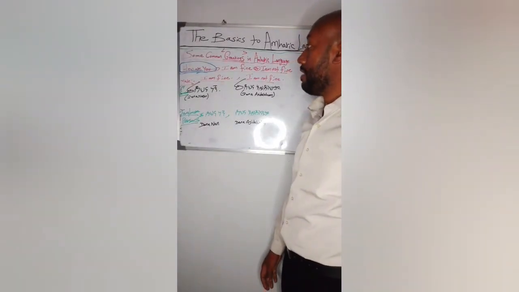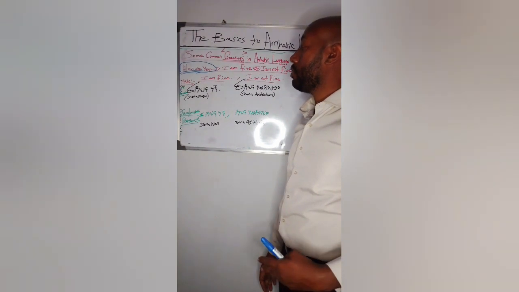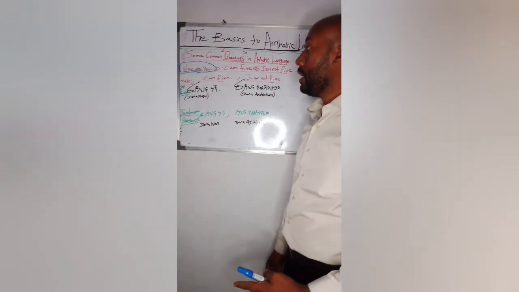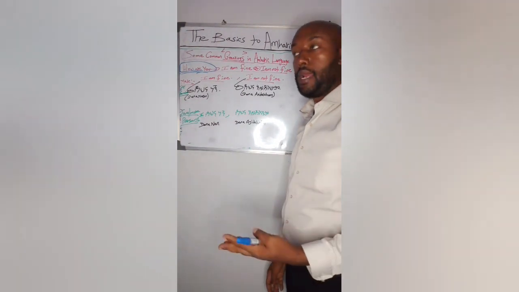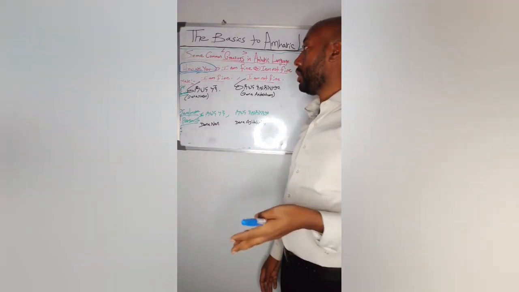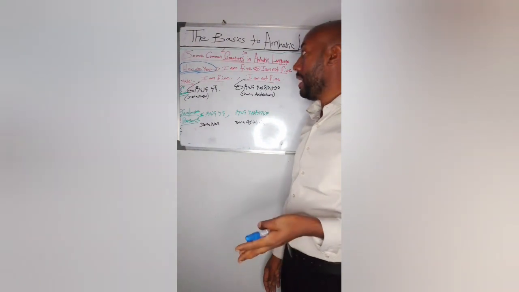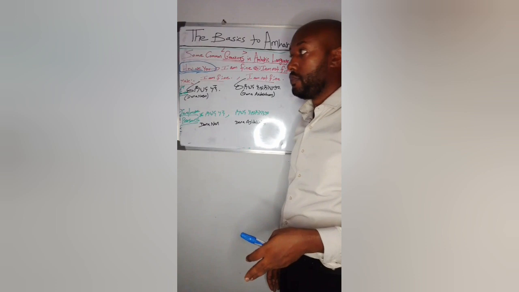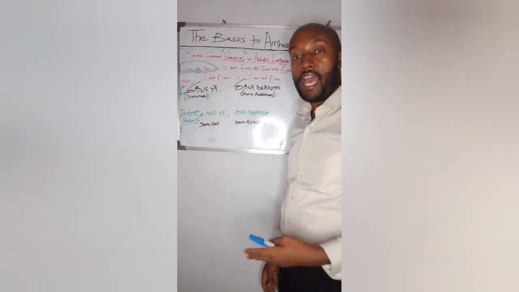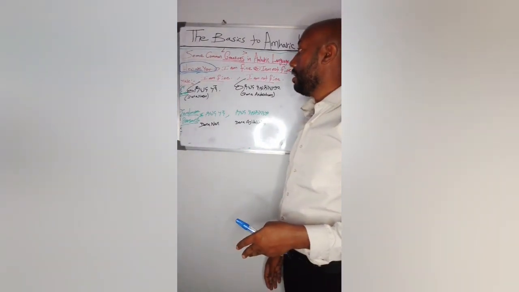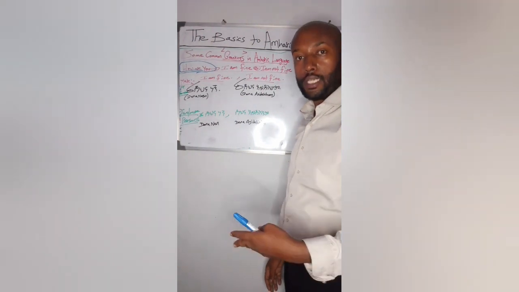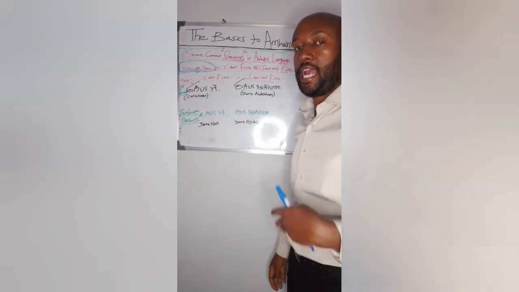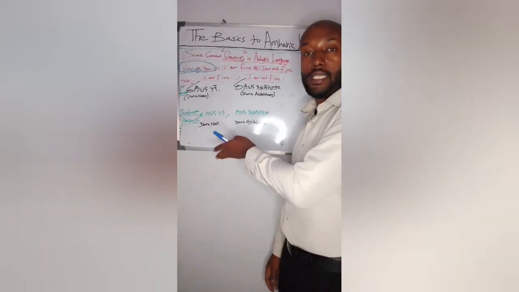We have said that in order to greet someone, if we say how are you in Amharic language, it differs for male, for female, and for two or more than two persons. If the person is male, we will say ደህና ነህ, and if the person is female, we will say ደህና ነሽ. And if the persons are two or more than two, we will say ደህና ናችሁ. So now let us see the response.